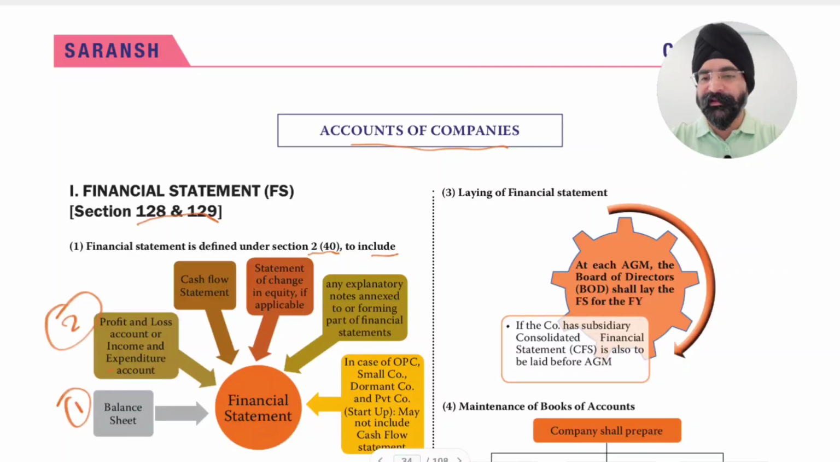Now next, number 3, is the cash flow statement. For certain companies it is mandatory to maintain a cash flow statement, and there is a fund flow statement also. Next is statement of change in equity, if applicable. If there is a change in equity, then a statement of change in equity will also form part of the financial statement. Then any explanatory notes annexed to or forming part of the financial statement. We always see notes to financial statement, and those notes also form part of the financial statements.